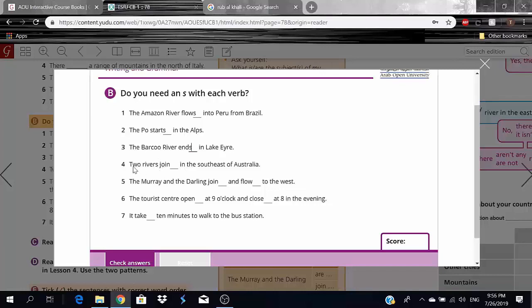Now let's go to number 4 because it's interesting. 2 rivers join or joins in the southeast of Australia. 2 rivers join. I'll keep it as it is. I'm not going to add any S. Why?